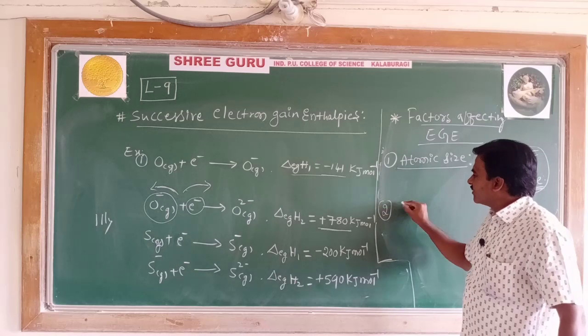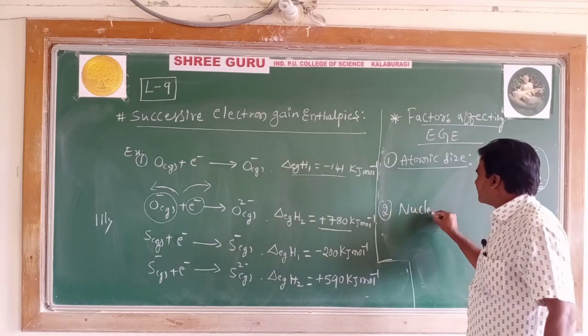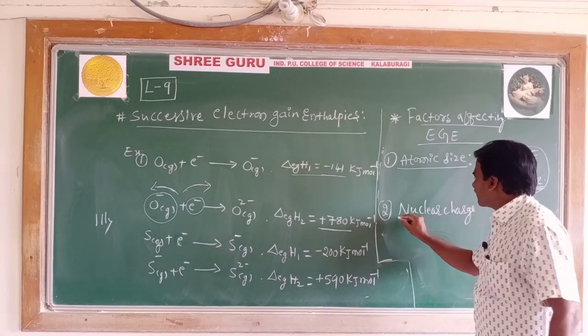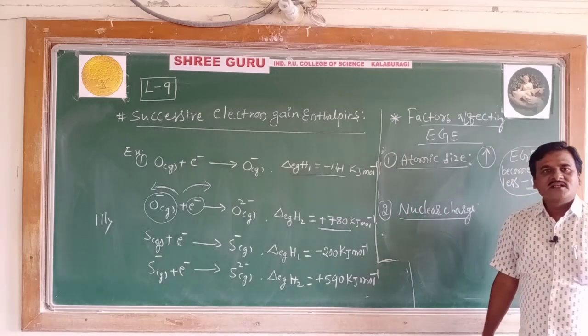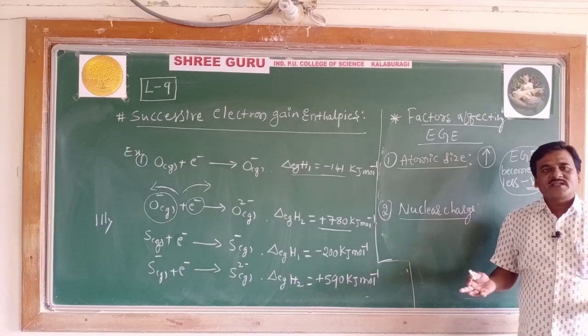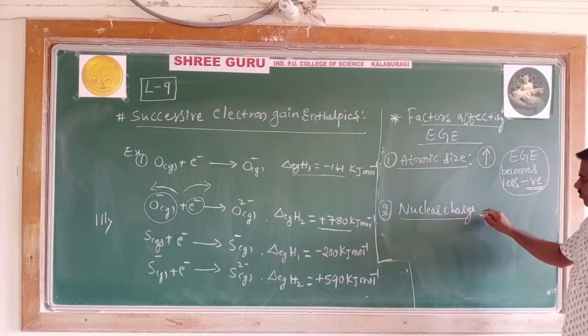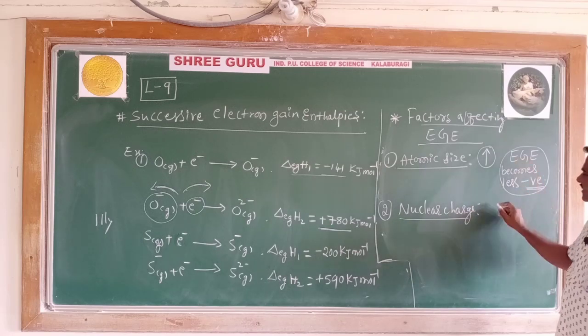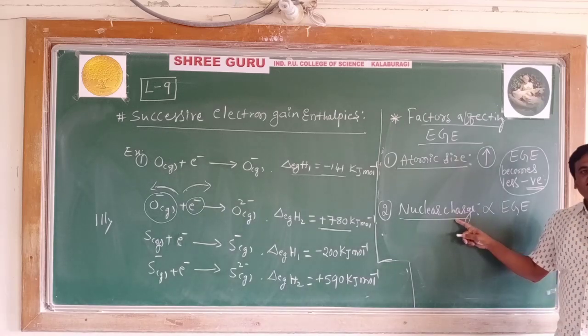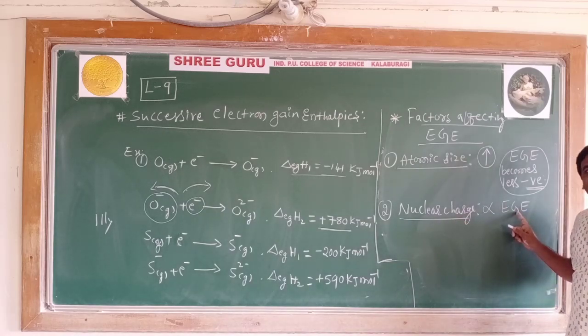Second factor is nuclear charge. In what way does the nuclear charge affect it? The more the nuclear charge, the more is the electron gain enthalpy. So the nuclear charge and the electron gain enthalpy are directly proportional to each other.